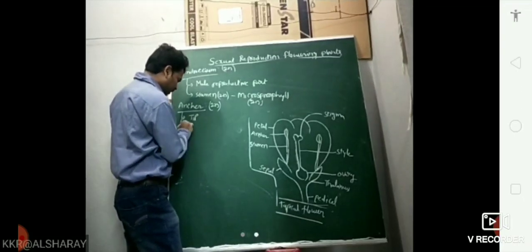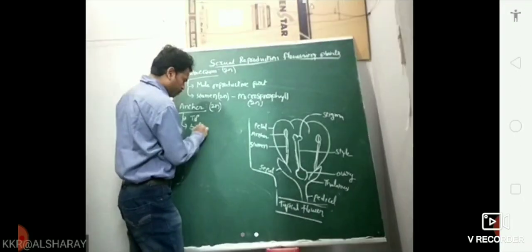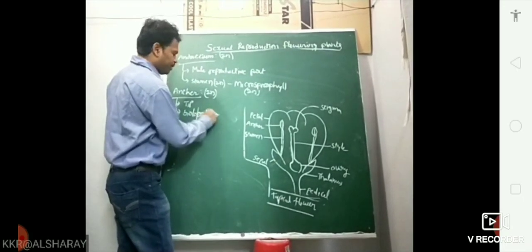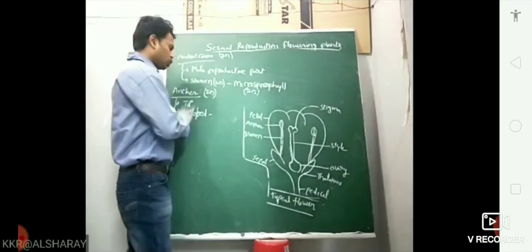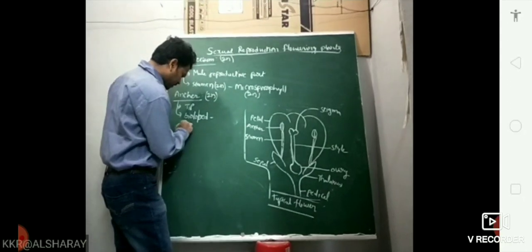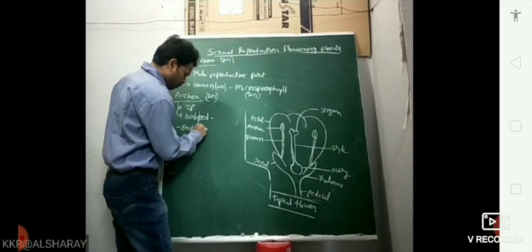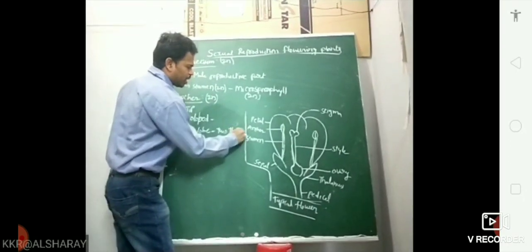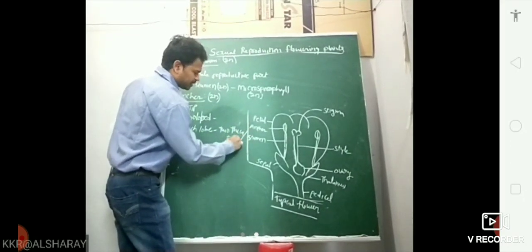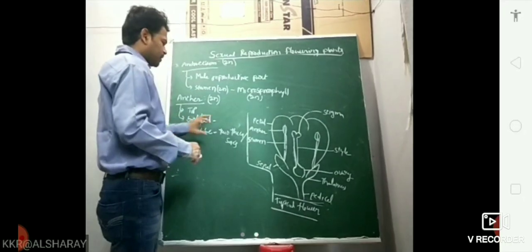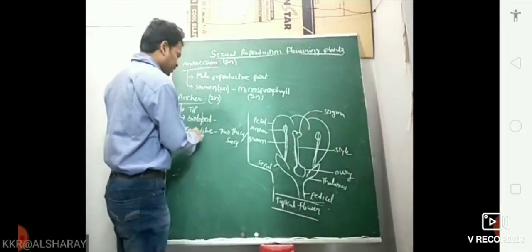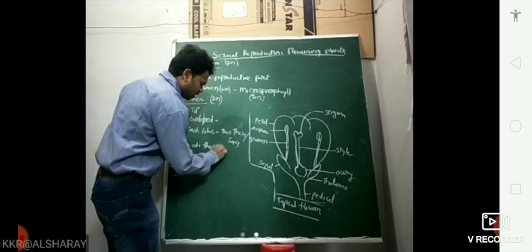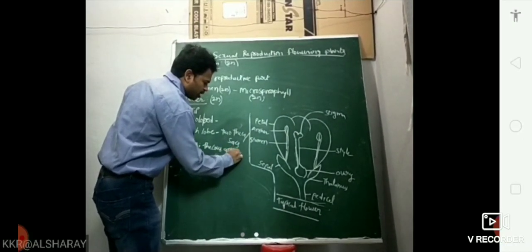Angiosperm anther is generally bilobed. Bilobed means two lobes are present. Each lobe consists of two theca or sacs. Sacs means bags. Then it is said to be a dithecous anther. Dithecous anther is a very important word.